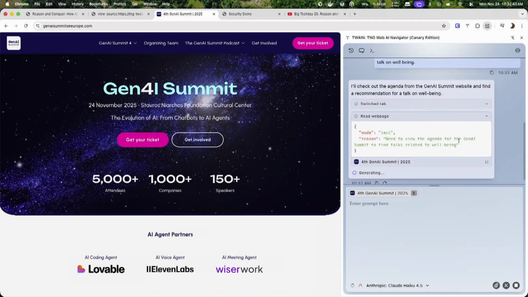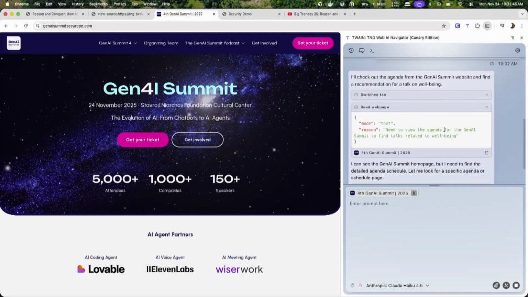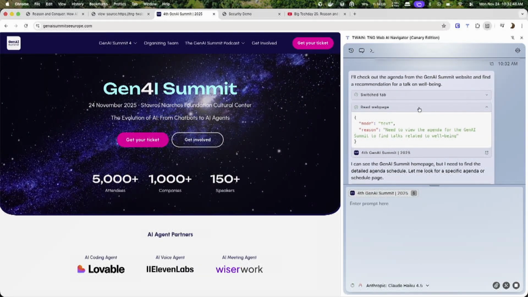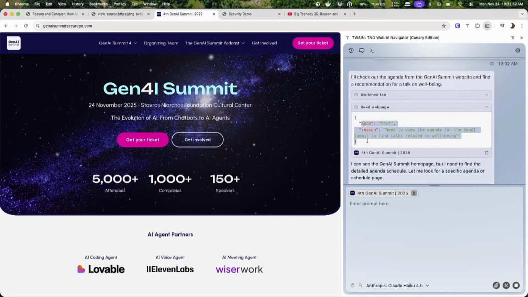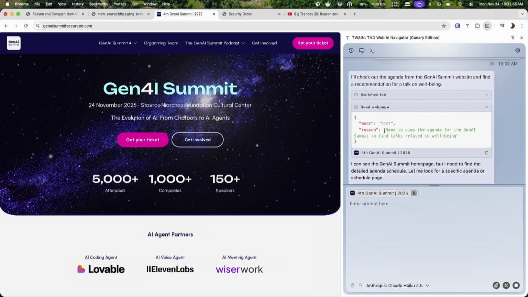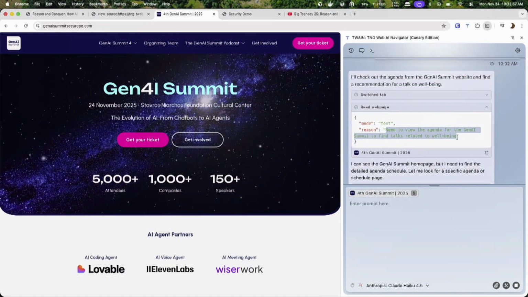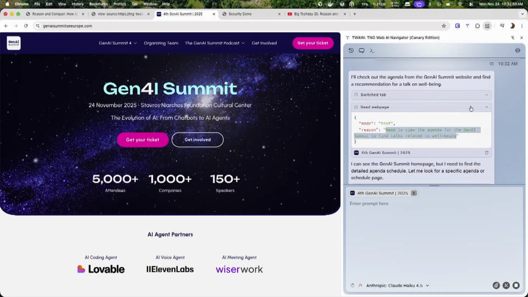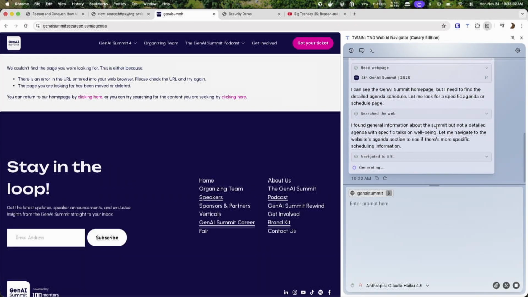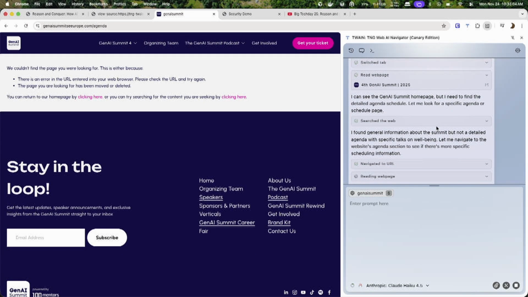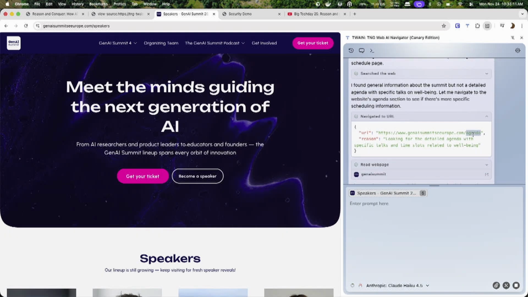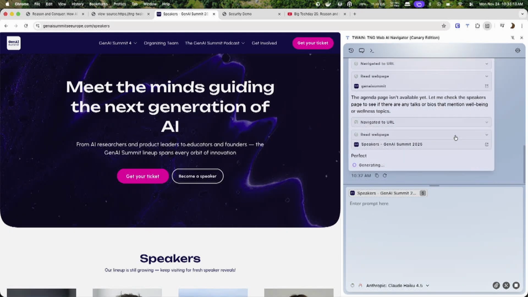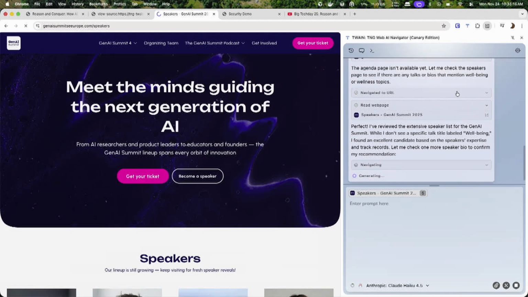So in these inlays, you can see what Twain is doing. You can follow the tools that it calls. Each of these represents a tool call, and if you expand them, you can see the parameters that Twain called the tool with. And there's also always a reason for why the model claims that it had to call this tool. This gives you a nice trajectory of what the model is attempting to do. Now you see these are stochastic models. It doesn't always work. In this case, it navigated to a URL that I think was made up, just agenda. So let's see if it corrects itself. I think maybe it did already.